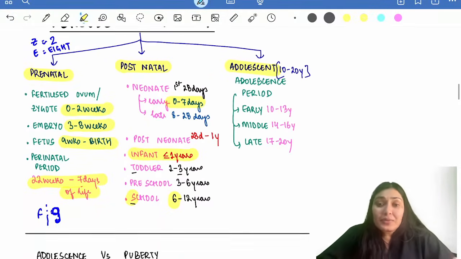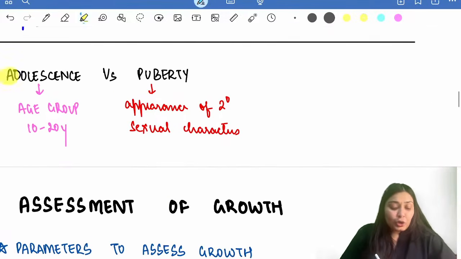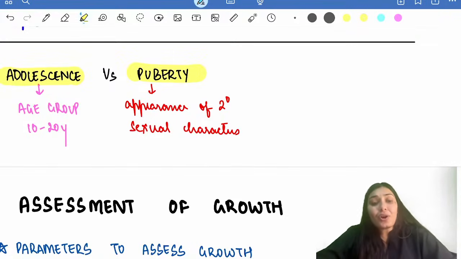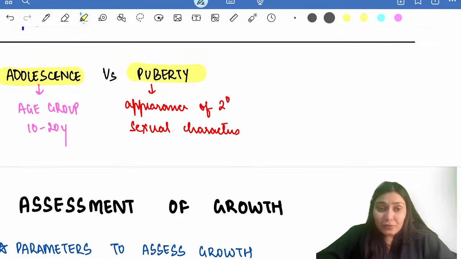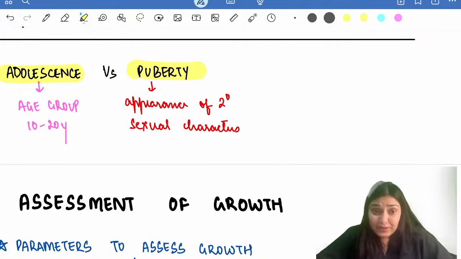Now with adolescence comes another term that is known as puberty. Are adolescent and puberty the same? No. Adolescence we just discussed. Adolescence is the age group 10 to 20 years of life. Puberty is actually the appearance of the secondary sexual characters. So appearance of breast, thelarche, pubarche, menarche in females, and testicular enlargement, pubic hair, beard growth, all of these secondary sexual characters in boys. So remember, these two terms are different. Adolescent is just an age group 10 to 20 years, whereas puberty denotes the appearance of secondary sexual characters.